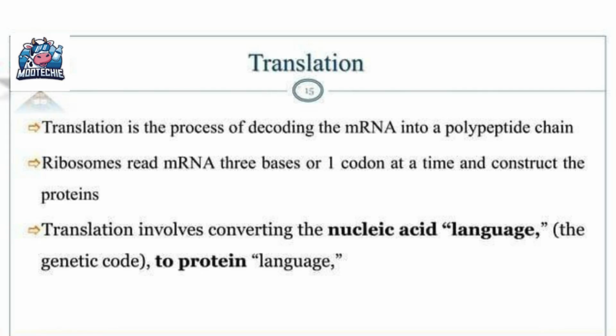And finally, the last point summarizes the core idea. Translation involves converting the nucleic acid language to protein language. Essentially, it is the process of changing the code written in the RNA alphabet, AUGC, into the functional language of proteins, which is made of amino acids.